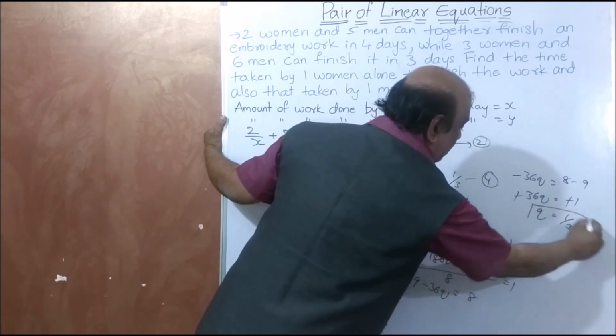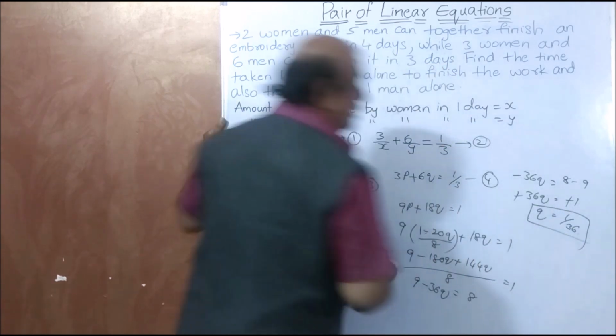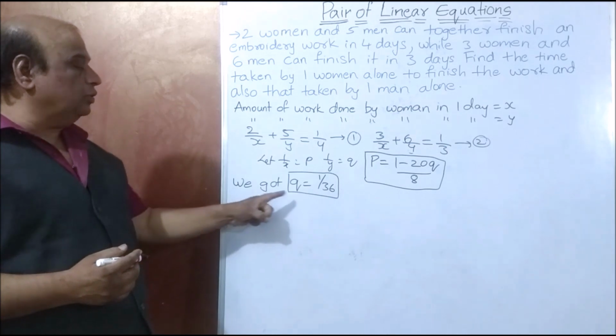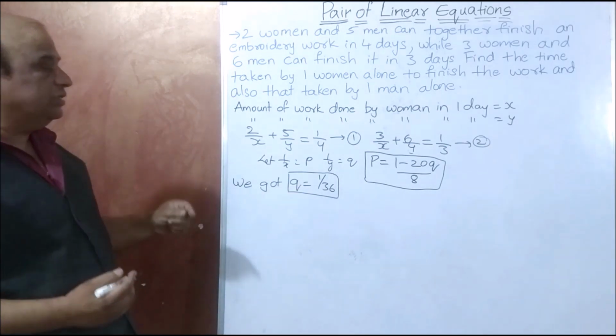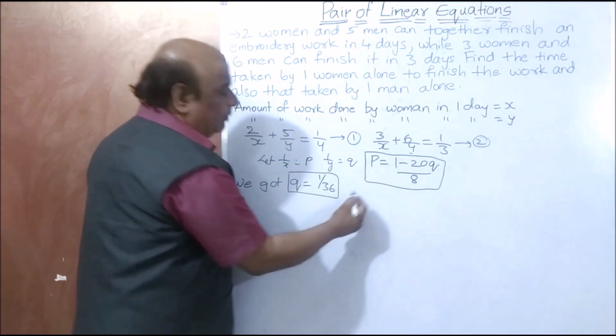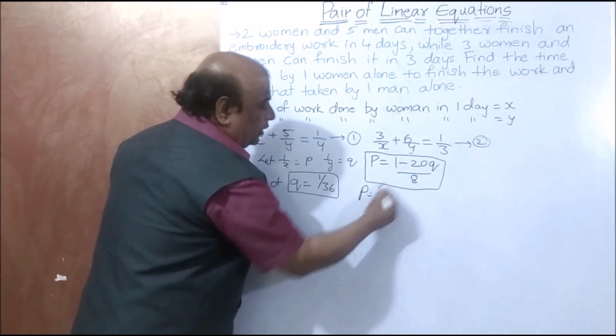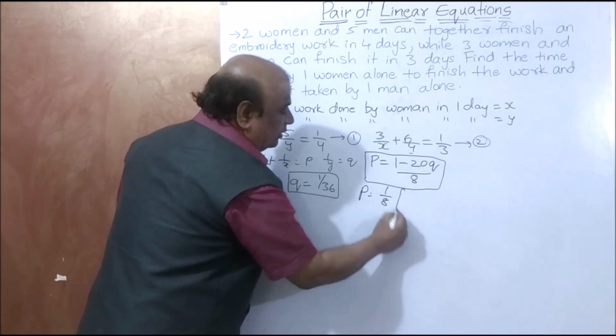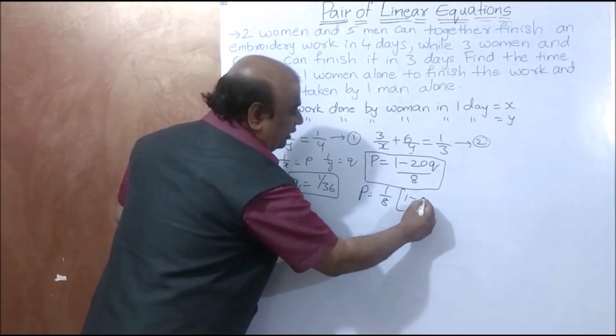You are getting the q value here as 1 by 36. So we got q is equal to 1 by 36. Here you substitute the q value in this equation. p is equal to, you take 1 by 8 outside, 1 minus 20q.